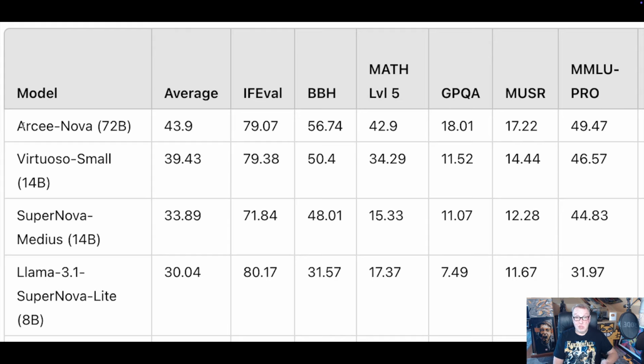IF eval is actually higher. Big Bench Hard is a little lower. And the other benchmarks like maybe MMLU Pro are pretty close as well. So is 14B the new 70B? Not quite, but we're getting really close to that.